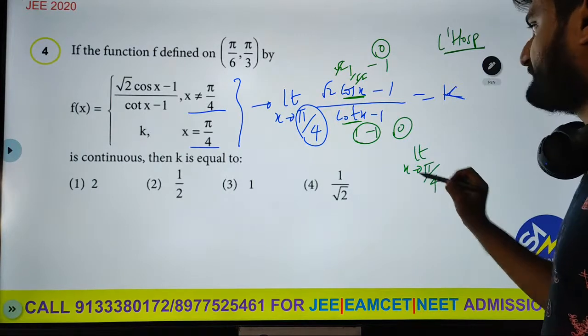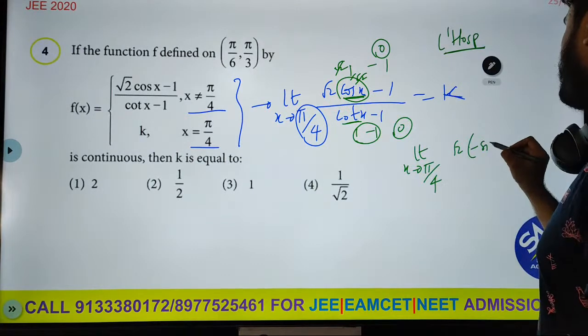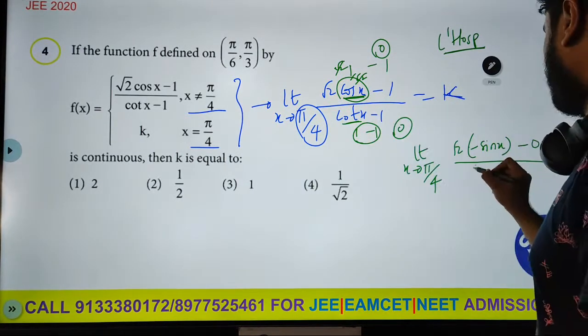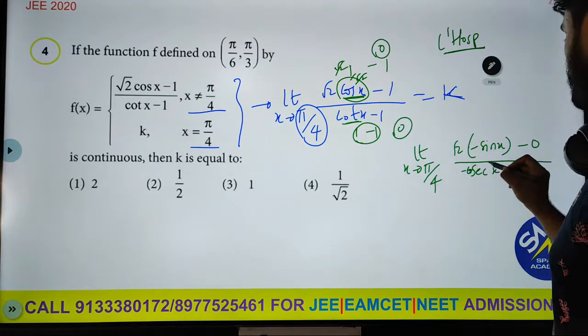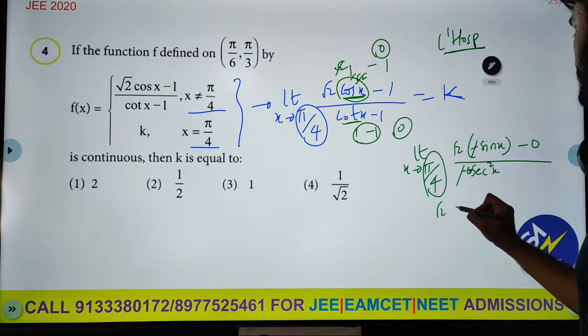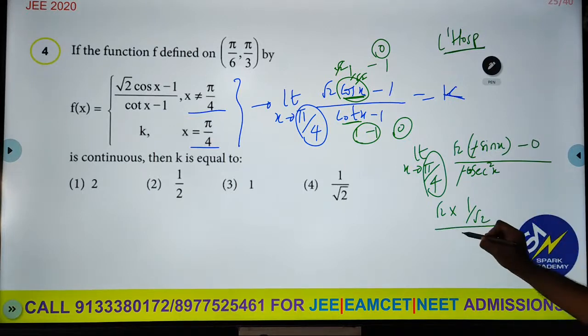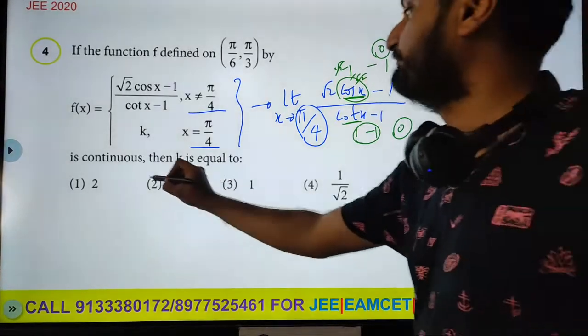This extends to pi by 4, root 2 into derivative of cos, which is minus sin x, derivative of 1 is 0, derivative of cot is minus cosecant square x. Minus minus cancel. Now give the x value pi by 4: root 2 into sin 45 is 1 by root 2, cosecant 45 is root 2, whole square is 2. So root 2 cancels. Answer is 1 by 2.